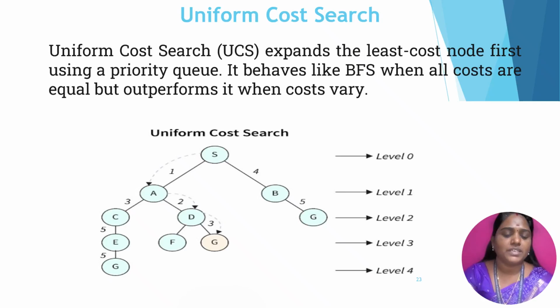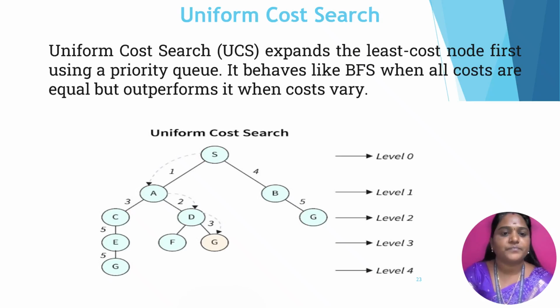So the tree traversal from S to G is S to A, A to D, and D to G.